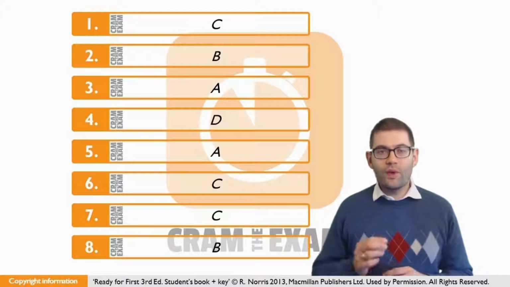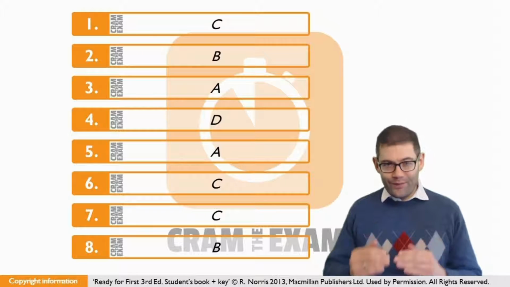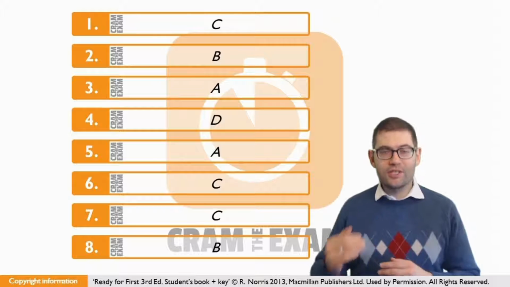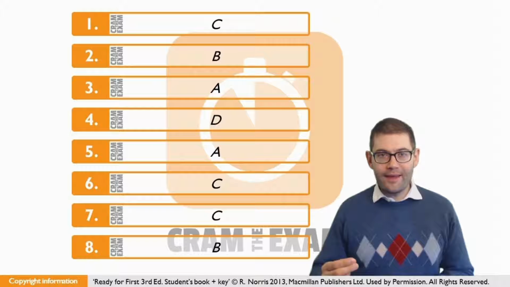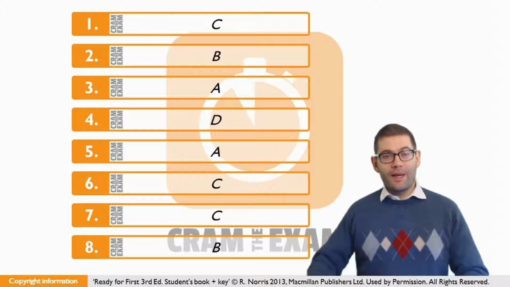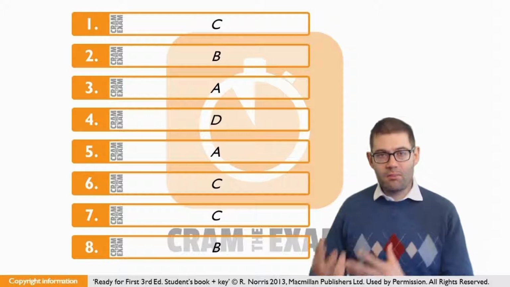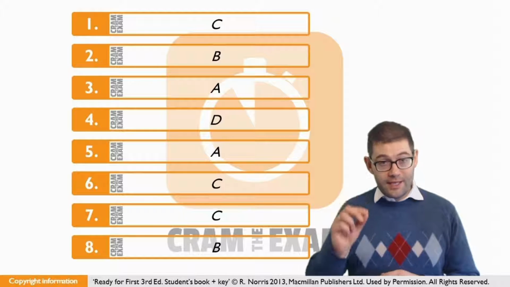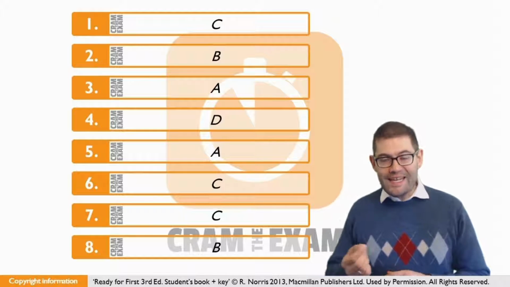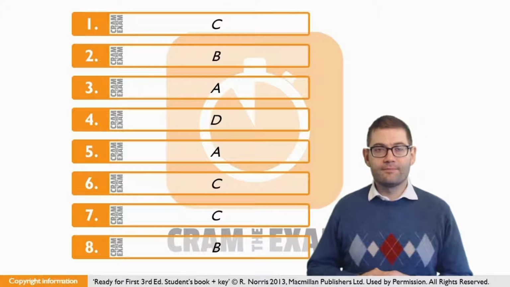For question number 4, we've got to choose an answer that, firstly, fits the sentence structure that we're given in the text, and secondly, means the right thing. And the right meaning talks about result or achieving a particular goal. The only answer that ticks both of those boxes is D, "so that".